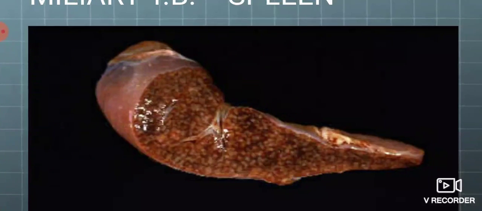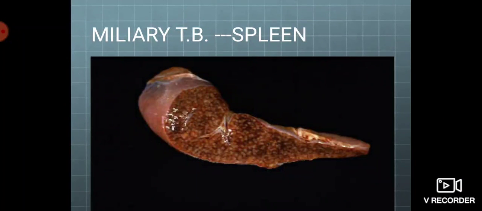Commonly, which organs are affected? As this is a hematogenous route, the common affected organs for miliary tuberculosis are lung, liver, spleen, even bone marrow, bone and meninges. Kidney is also one of the important organs involved in miliary tuberculosis. Microscopy is the same as that of primary tuberculosis.